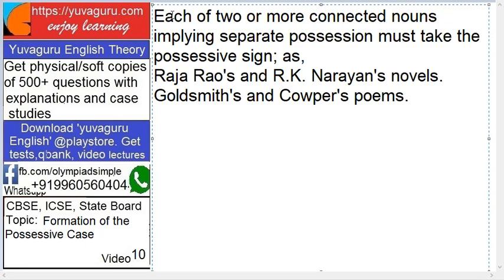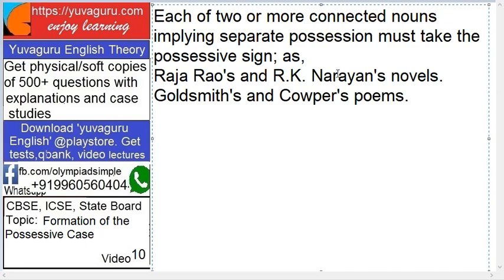Next case: each of the two or more connected nouns implying separate possession must take the possessive sign. See this, two or more connected nouns implying separate possessions. Raja Rao's and R.K. Narayan's novels. Here, the novels belong to R.K. Narayan and also to Raja Rao. Both are not related to each other.